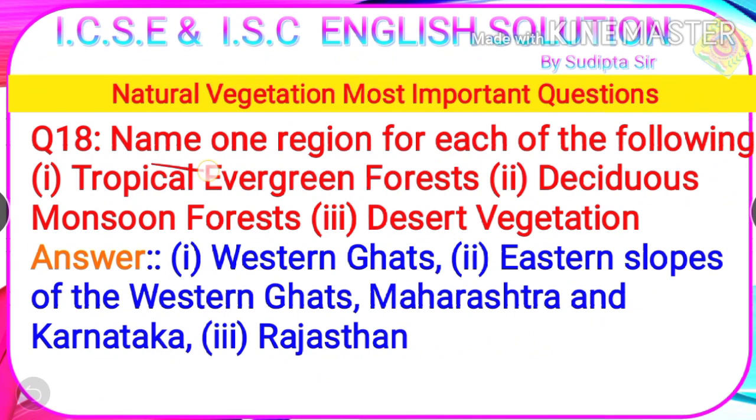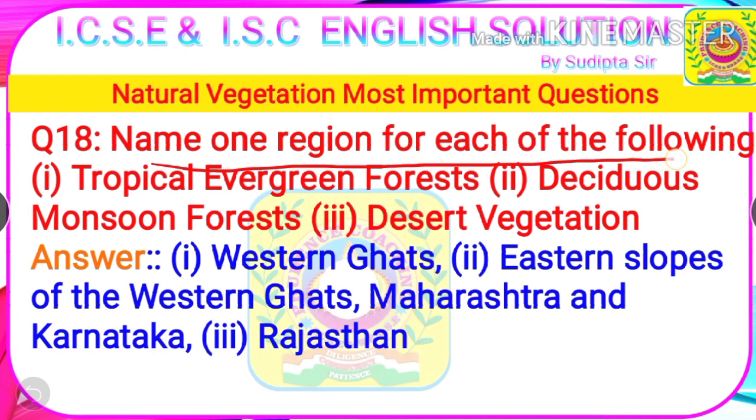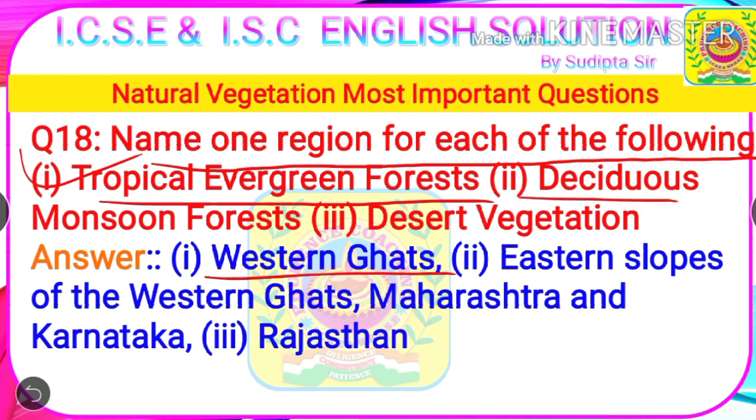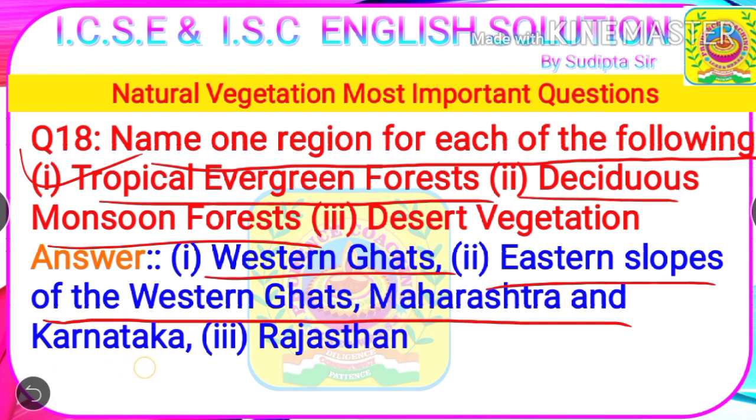Next question. Name 1 region for each of the following. Answer. Tropical evergreen forests are found in the Western Ghats. Deciduous monsoon forests are found in the eastern slopes of the Western Ghats, Maharashtra and Karnataka. The desert vegetation is found in Rajasthan.